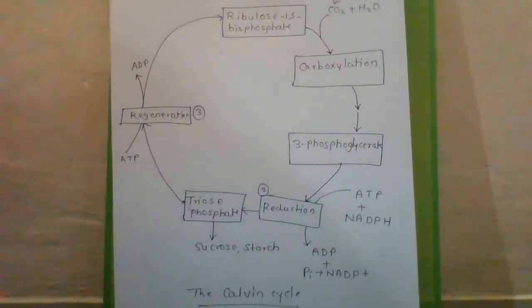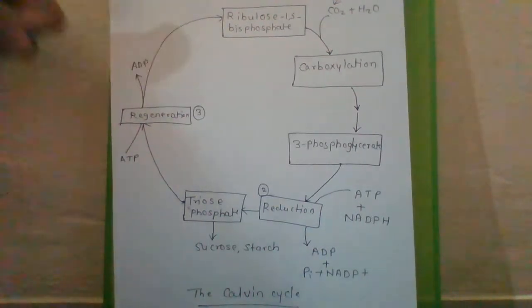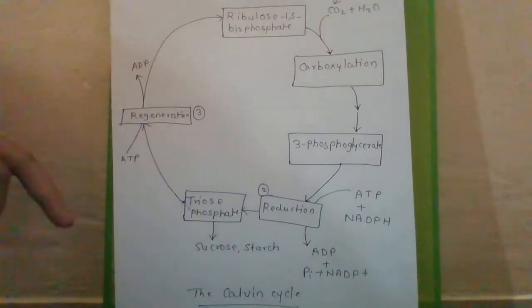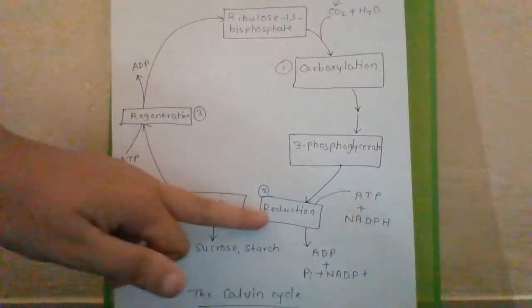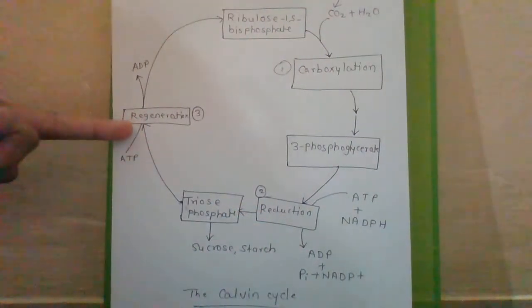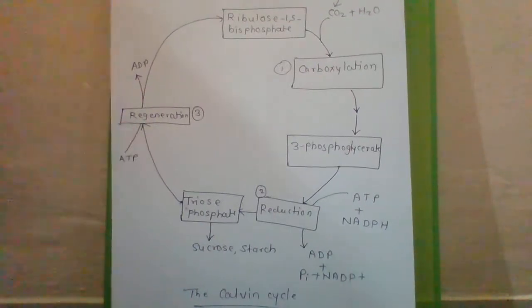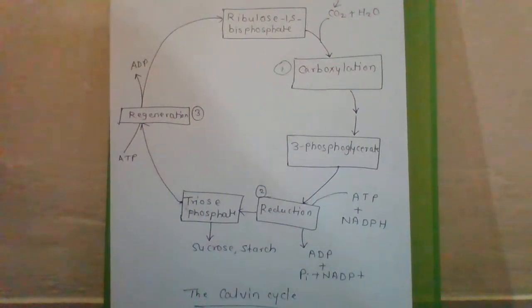Hello students, today we are going to discuss the Calvin cycle. This is a cyclic process in which sugar is synthesized. This process is divided into three reactions: first carboxylation, second reduction, and third regeneration. Now we will discuss all three stages one by one.